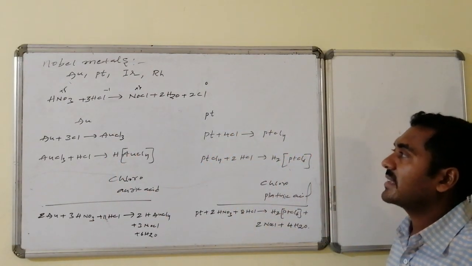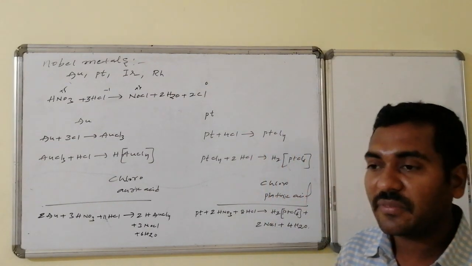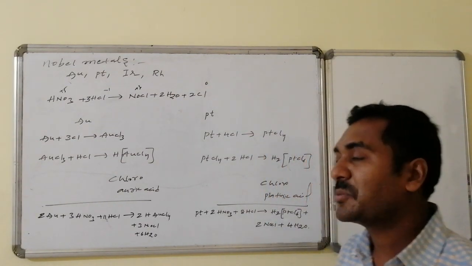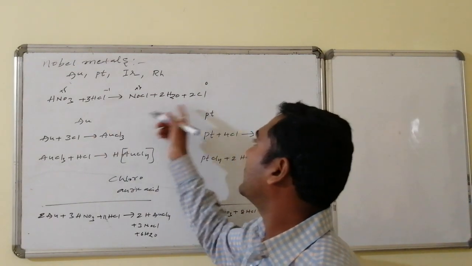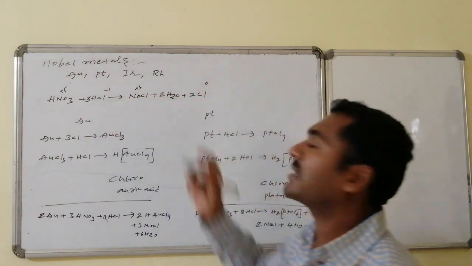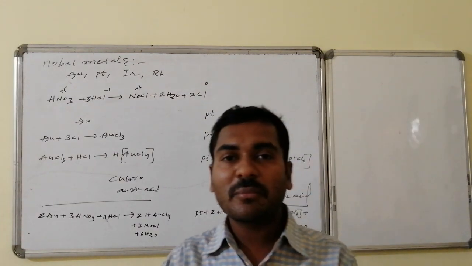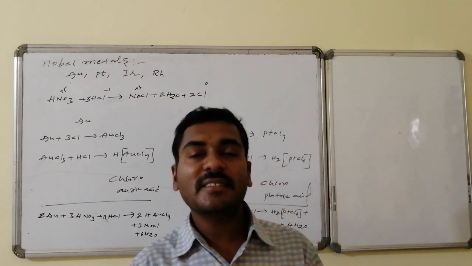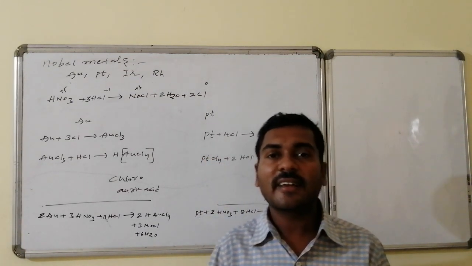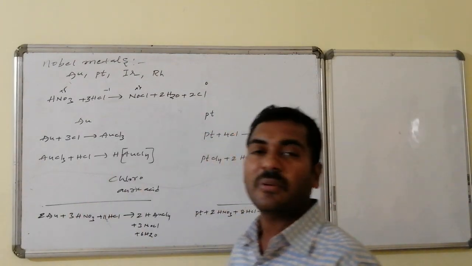HNO3 followed by HCl forms nitrosyl chloride, where the oxidation number of nitrogen is +3, reduced by 2 units. That is a reduction, hence oxidation should occur counterly. Here chlorine at -1 is converted to 0. Nascent chlorines are generated. Nascent chlorine implies chlorine present in the atomic state. Atomic chlorine is radical chlorine, which is very reactive. That chlorine reacts with gold and forms gold chloride.